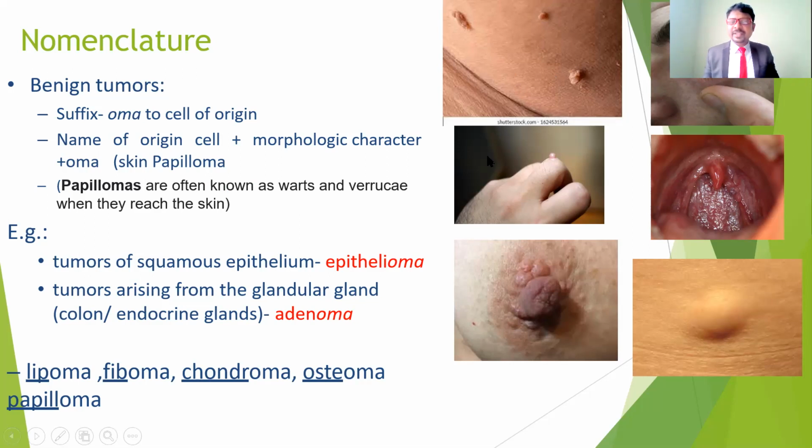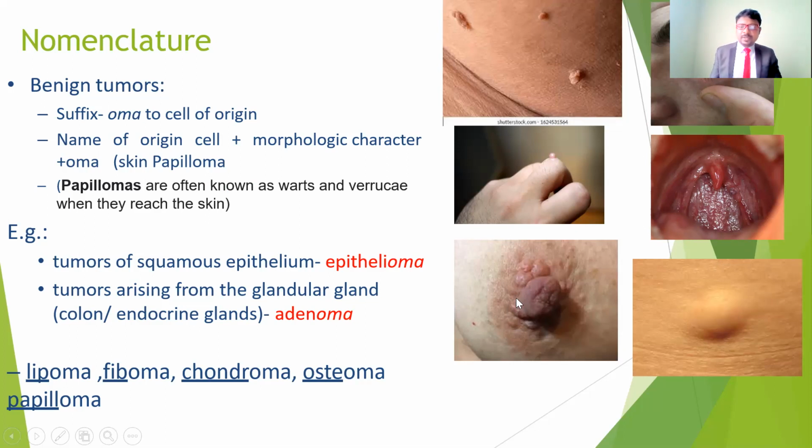If it is in the peripheral regions, for example on the knuckles or other body surfaces, it won't give much complication because it won't compress the surrounding structures, such as the blood vessels, arteries, and peripheral nerves. It may also occur in the soft palate, the pharynx, as a papilloma, and in the breast.